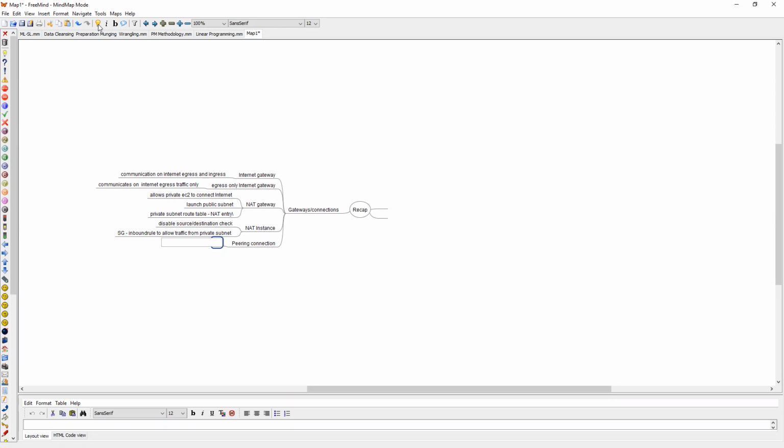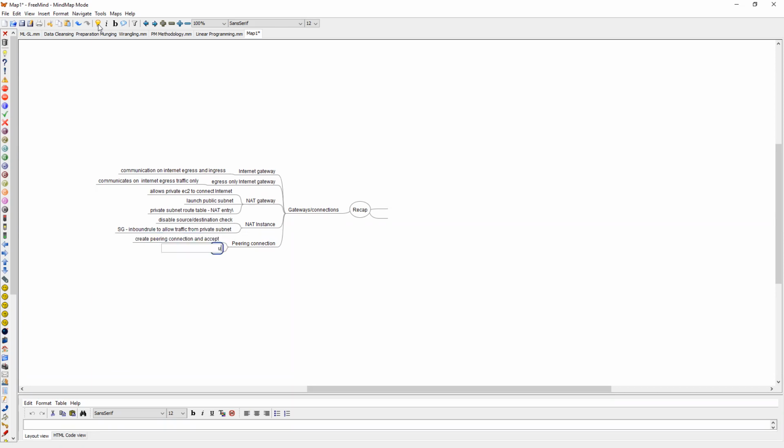So after establishing a peering connection, you create a peering connection, accept, and then update route tables of VPCs with peering connection.